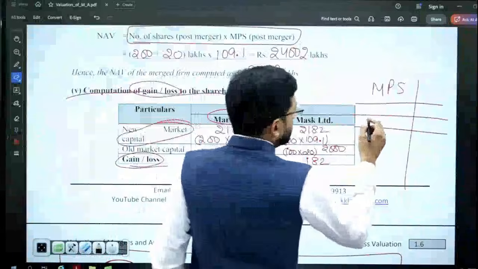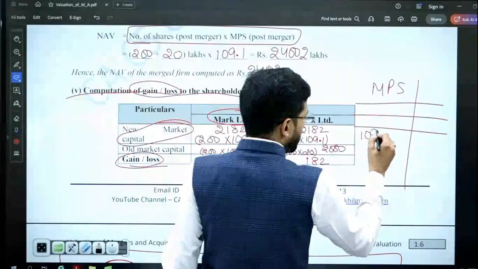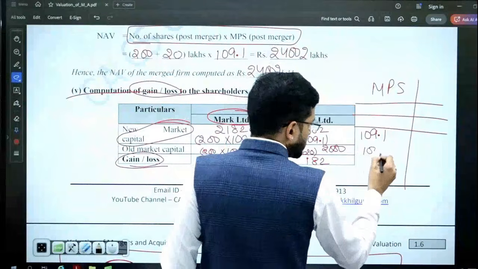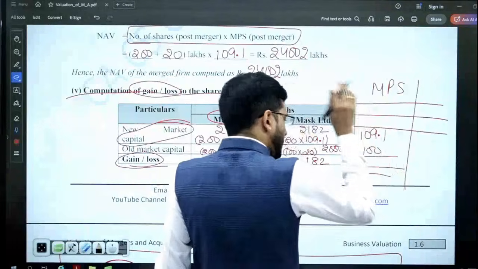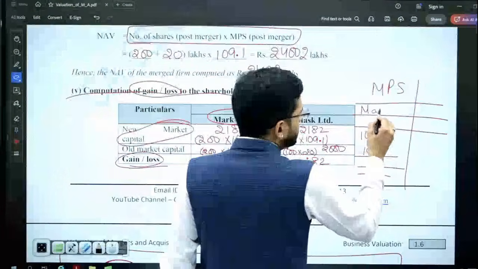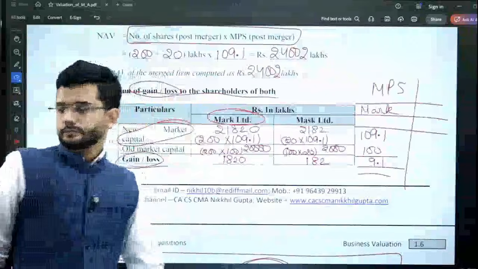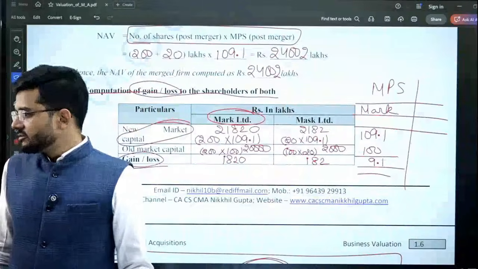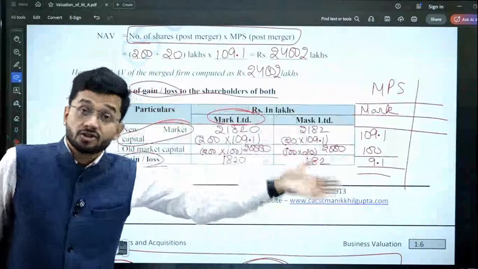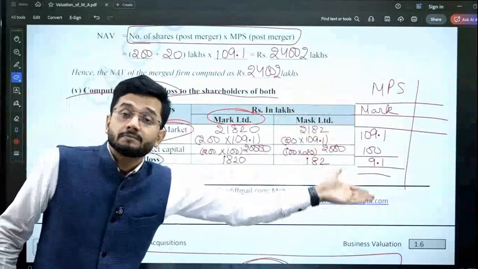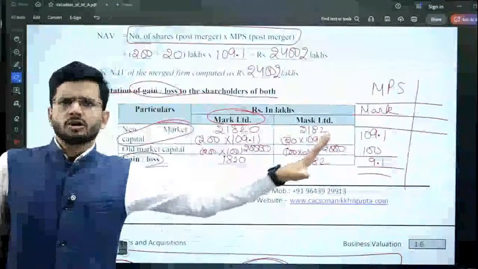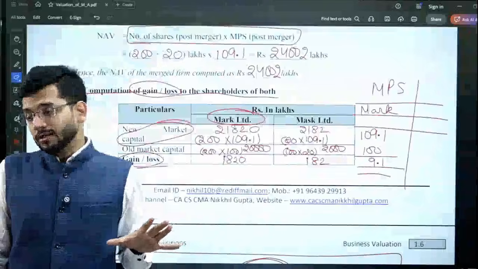Over here the new market price per share is 109.1 and the old market price per share is 100. So if you talk about market price per share, what is the gain? It is 9.1 in case of Mark Limited. We have computed the gain in terms of total market capitalization. Now I want you to additionally compute the gain in respect of market price per share. The question is not asking you to do that. I am asking you to do that.